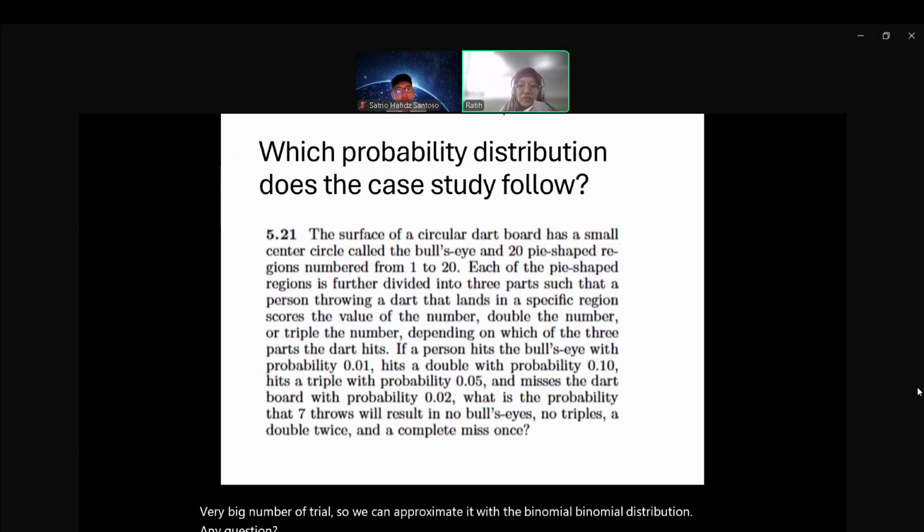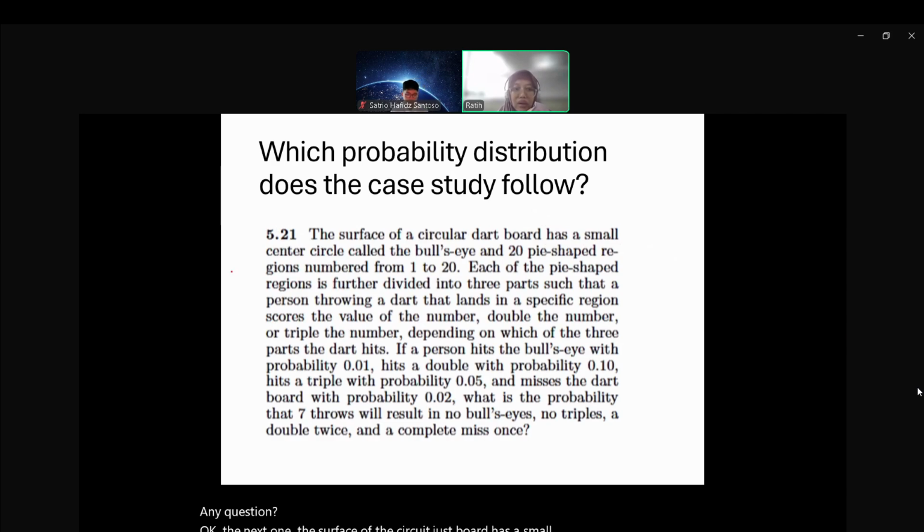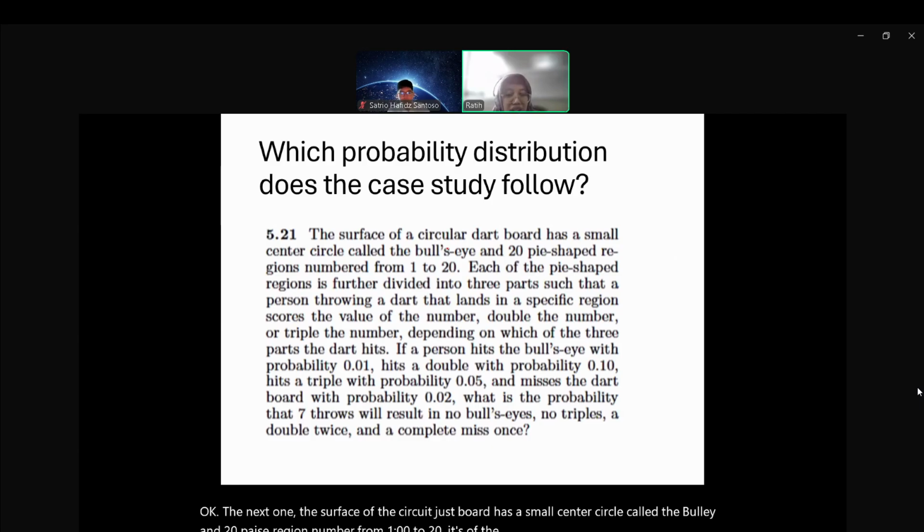Okay. The next one. The surface of the circuit dartboard has a small center circle called the bullseye and 20 pie-shaped regions numbered from 1 to 20. Each of the pie-shaped regions is divided into three parts, such that a person throwing a dart that lands in a specific region scores the value of the number, double the number, or triple the number.